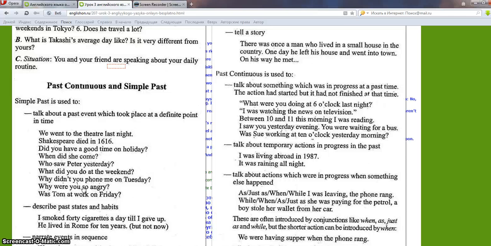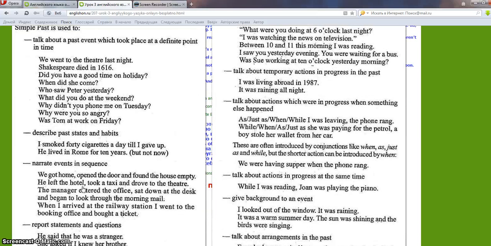What were you doing at 6 o'clock last night? I was watching the news on television. The next is when we talk about temporary action in progress in the past. I was living abroad in 1987. It was raining all the night.